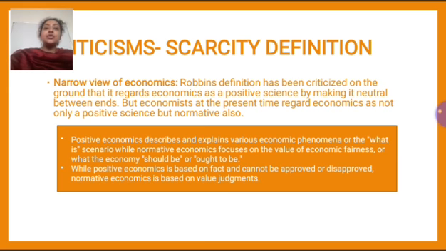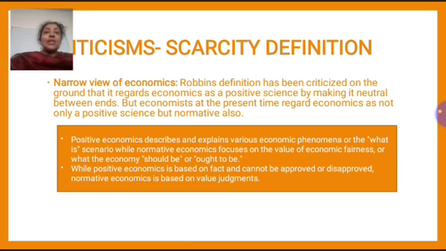Now, when we talk about normative economics, it actually focuses on the value of economic fairness or what the economy should be or ought to be. Now, what does that mean? That it tells us what should we do and what should happen, right? So in case of what should happen, we are actually passing value judgments, and we are looking at it from a subjective point of view, because if we are talking about value judgments, it changes from person to person.